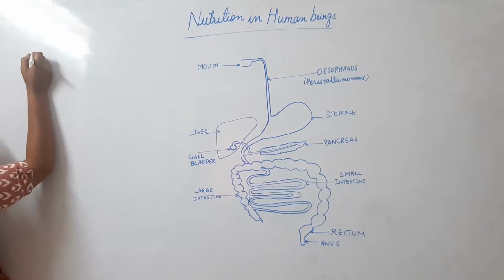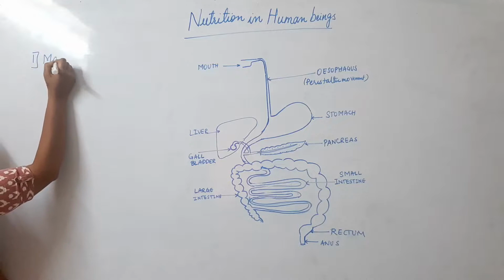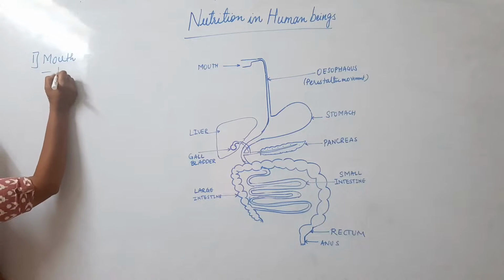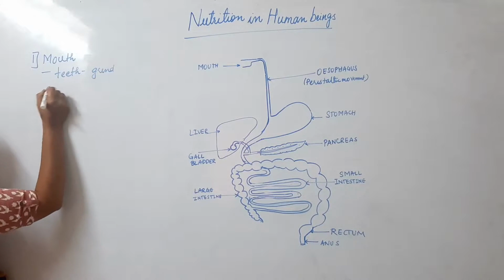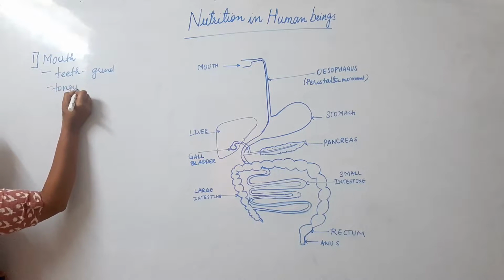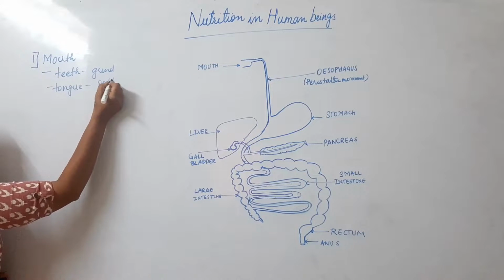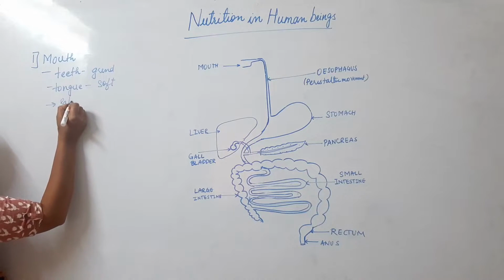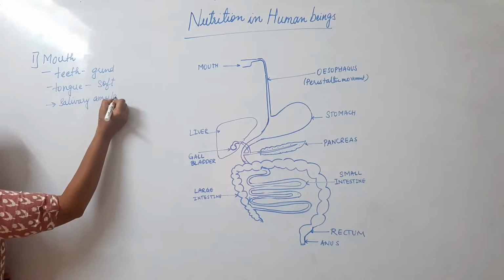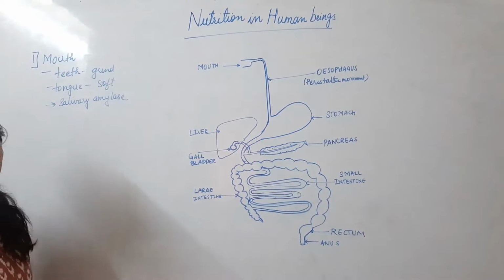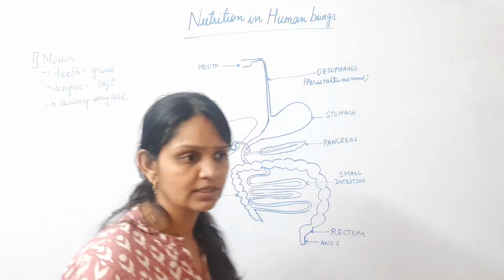So in the mouth, three steps are carried out. Teeth chew and grind the food. The tongue mixes the food with saliva and makes it soft. And the third is the enzyme, salivary amylase, which will start converting the carbohydrates into smaller molecules.